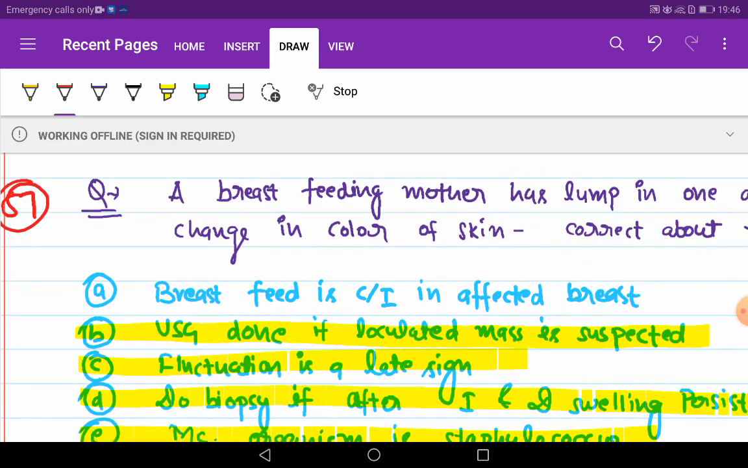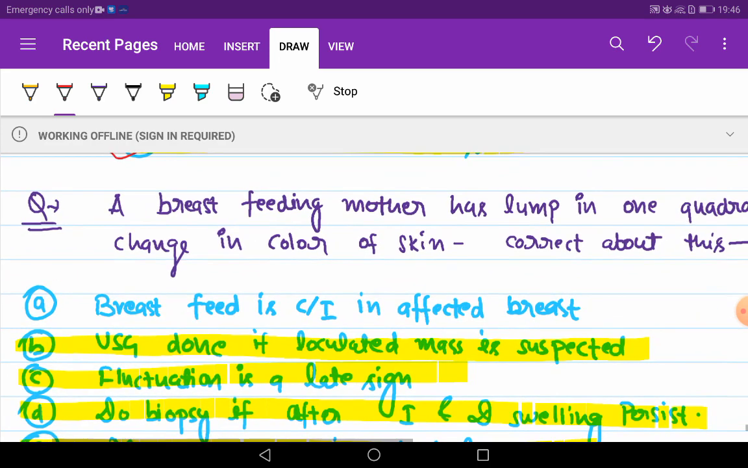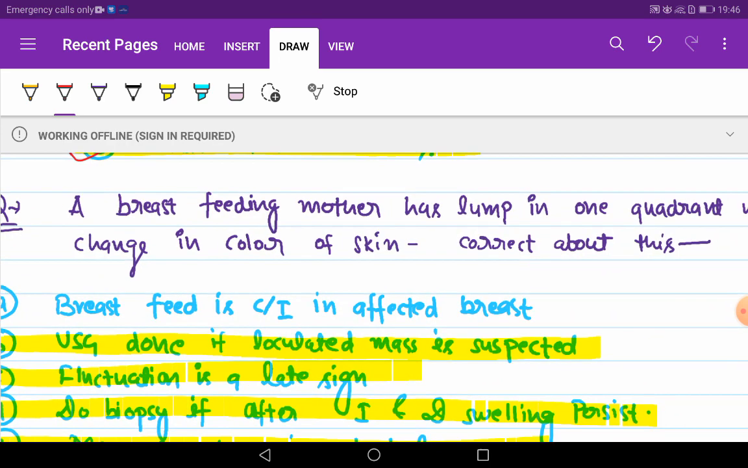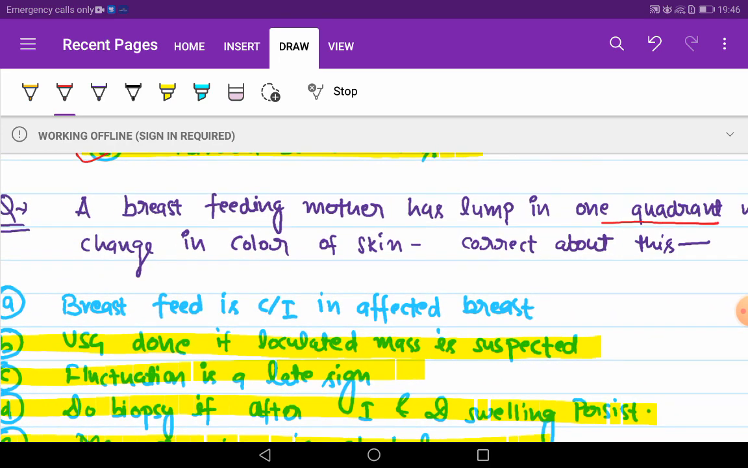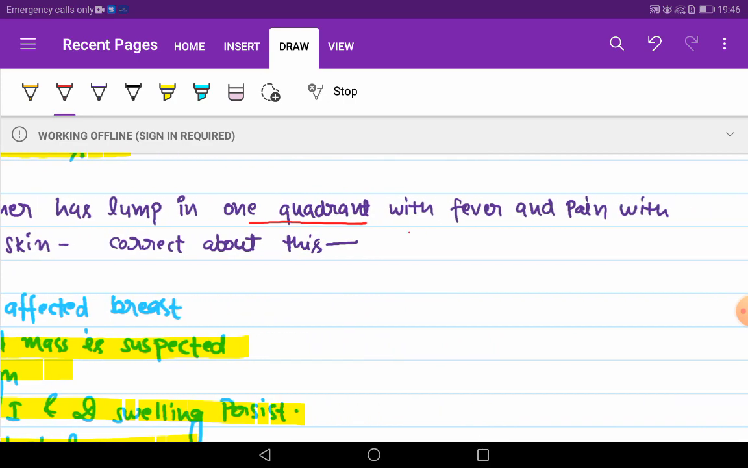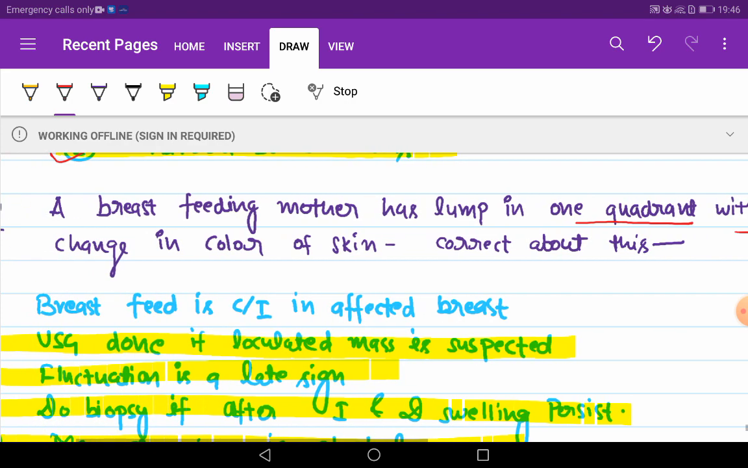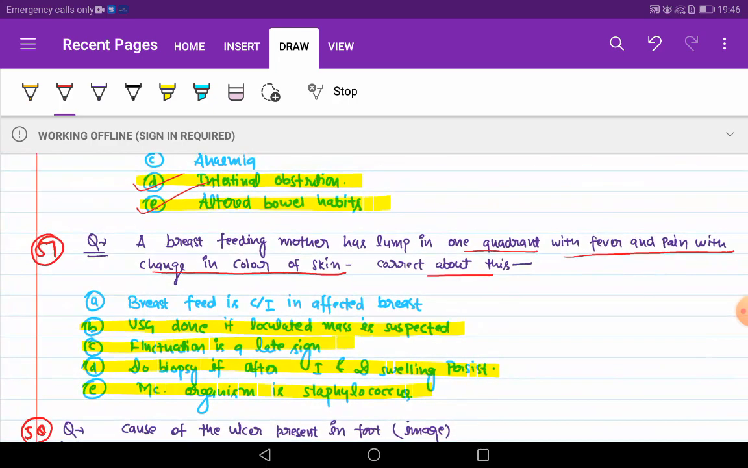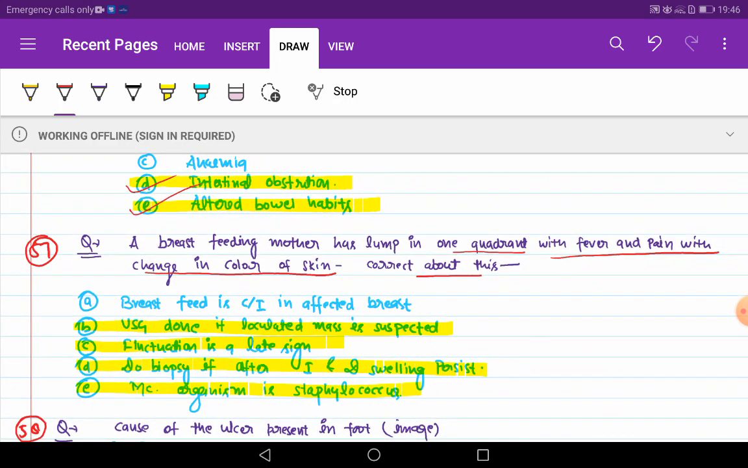A breastfeeding mother has a lump in one quadrant with fever and pain with change in color of skin. So correct about this. A breastfeeding mother has a lump in one quadrant with fever and pain with change in color of skin. What is the correct statement about this?